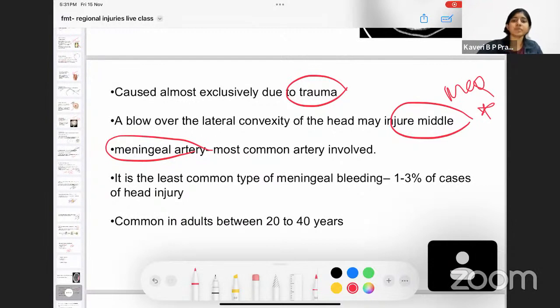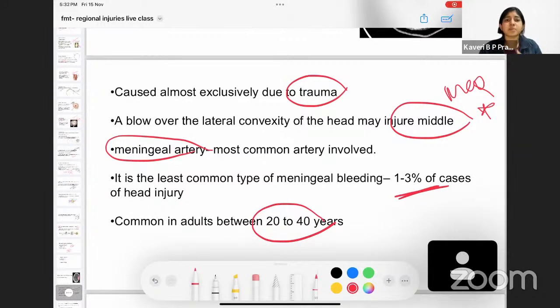Got it? And remember one thing, this extradural hemorrhage happens only when there is a very severe impact. So it is not very commonly seen. Only 1 to 3% of head injury cases could be an extradural hemorrhage, whereas subarachnoid and subdural are most commonly seen. It is common in individuals who are 20 to 40 years old and involved in high impact activities.